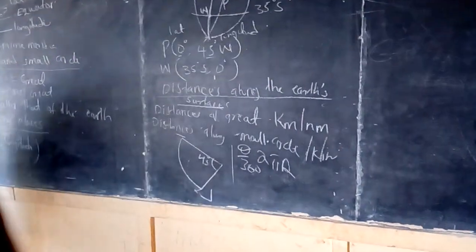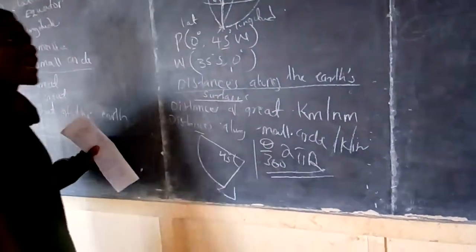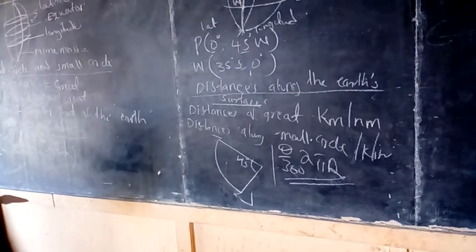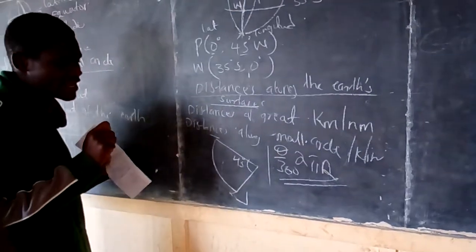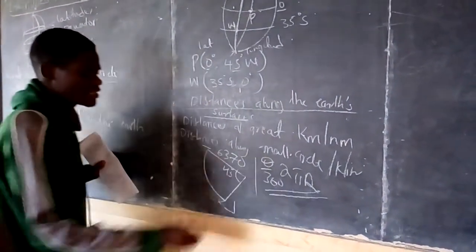Now this formula works when it is along the great circle, when the distance formed makes a radius which is the same as the radius of the Earth, where this radius is 6370 kilometers.